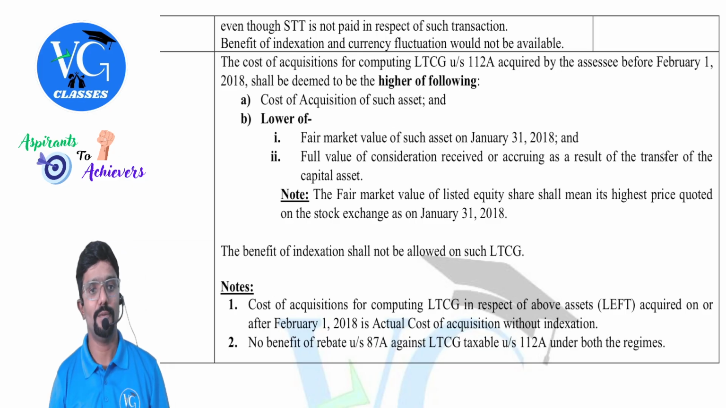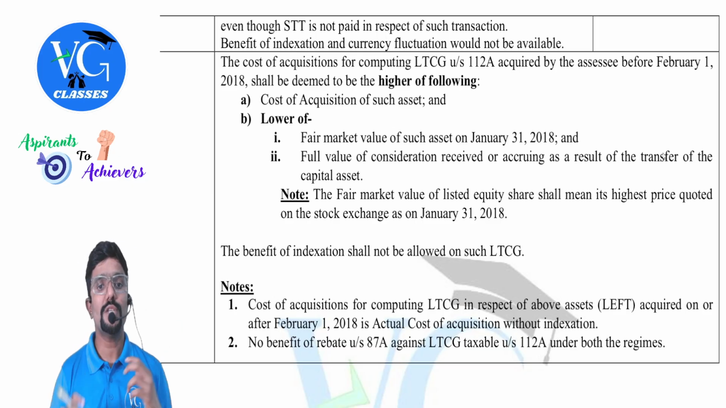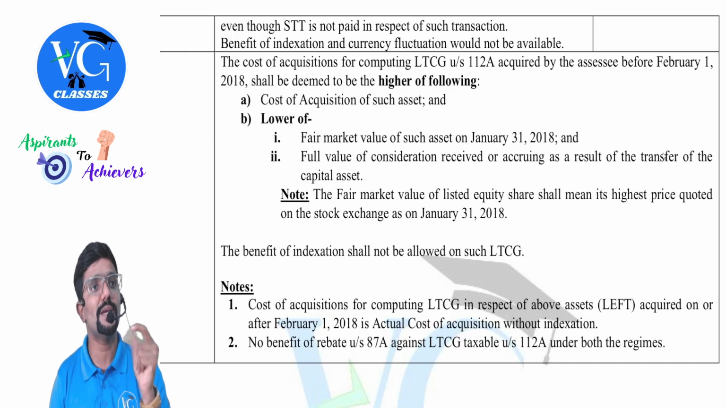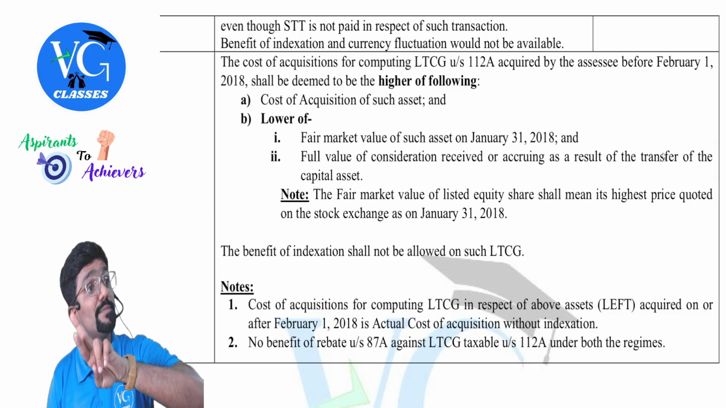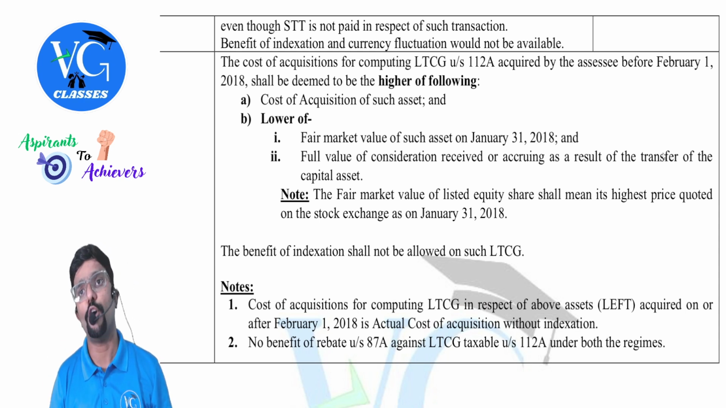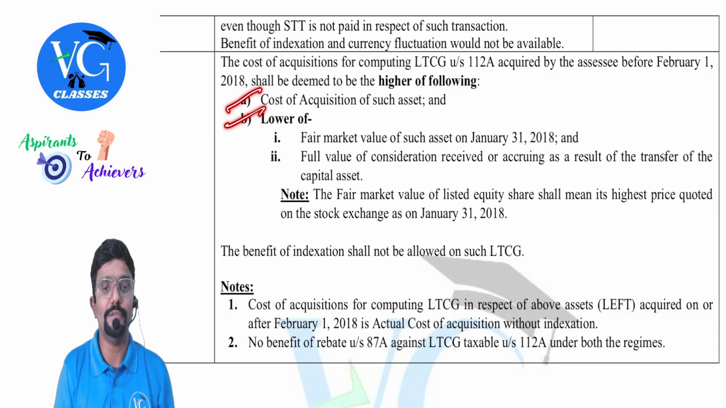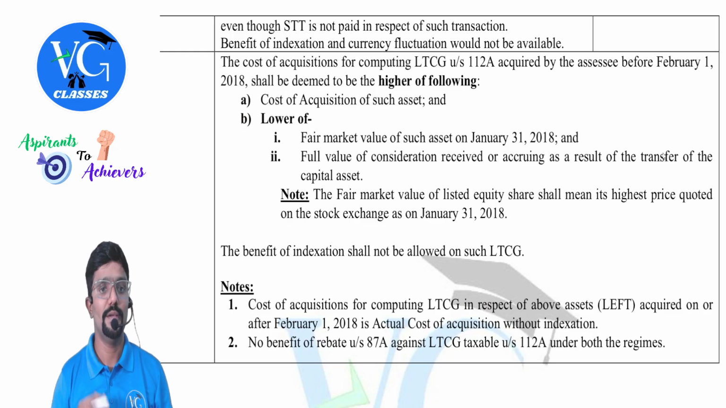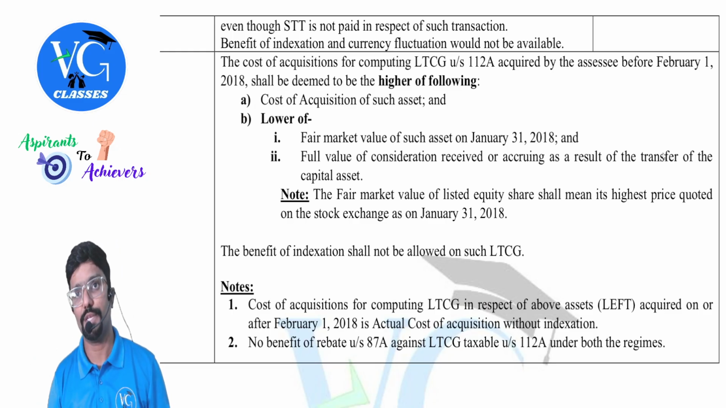Sure. Let us read it now. The cost of acquisition for computing long-term capital gain under section 112A acquired by the assessee before 1st February 2018. Guys, this is applicable only for a long-term asset which is purchased before 1st February 2018, shall be deemed to be the higher of the following. So, higher of A or B. What is it? A is actual cost. Fine. B is lower of two things.